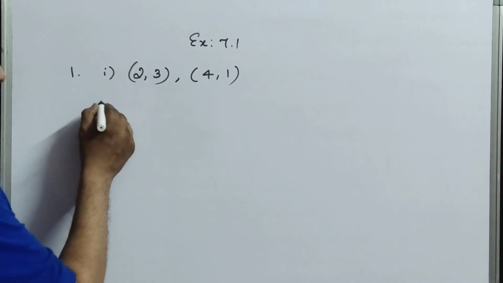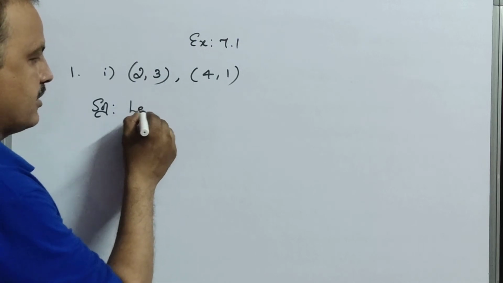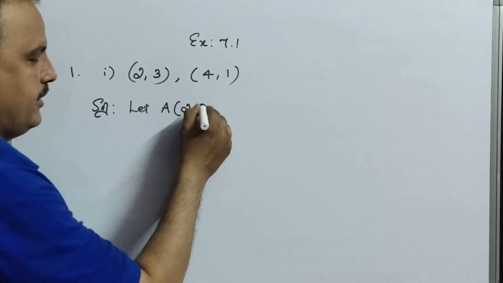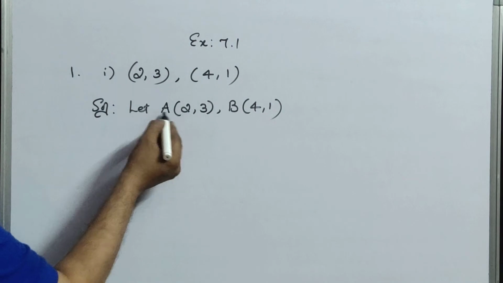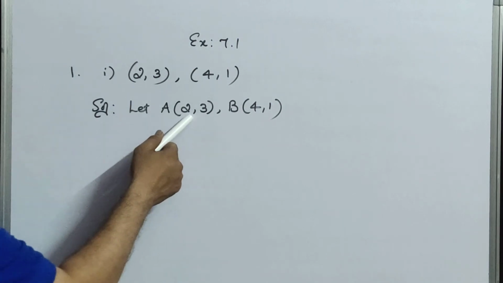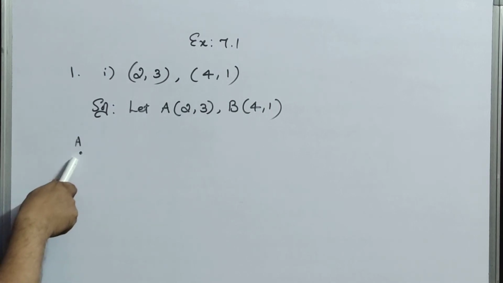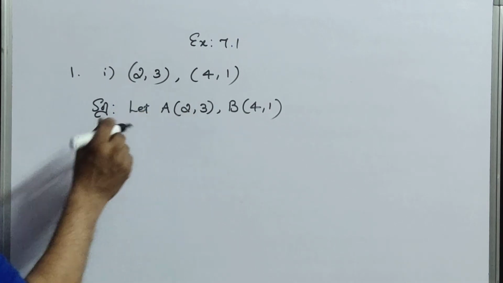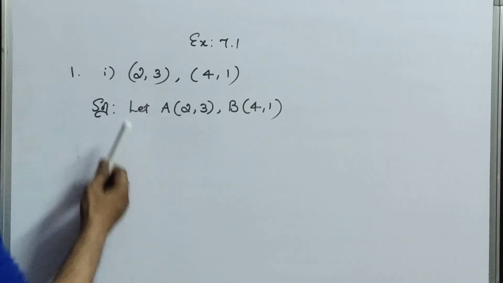Listen. Now the first sum I am showing you as an example of how to do it. Consider these 2 points named A and B. So let A be 2, 3 and B be 4, 1. Don't write A equals to, but it is better if you write A 2, 3, B 4, 1. Because when plotting points, we always denote the points with capital letters like this. So not only A and B, any capital letters. So A value is 2, 3, B value is 4, 1.